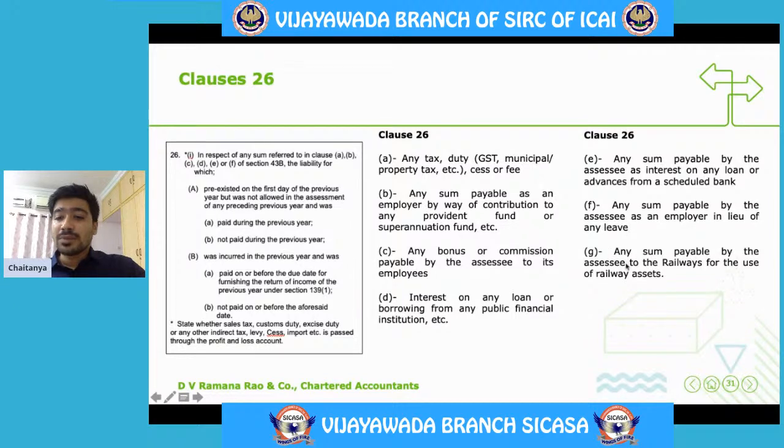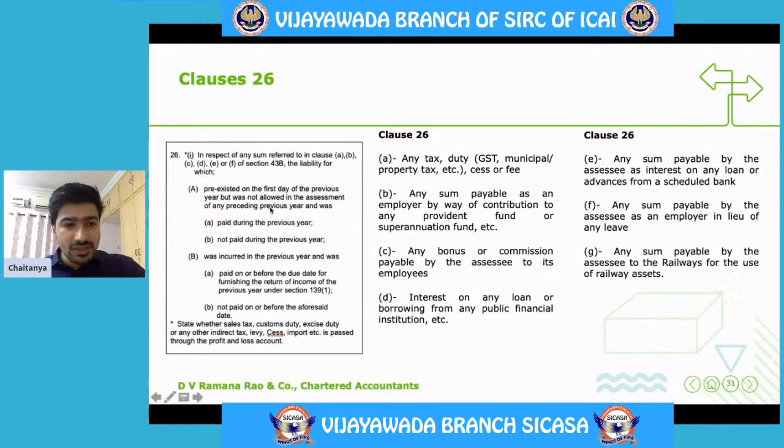Any sum payable by the SSC to railways for use of railway assets. If there are any sums which are payable in any of these subclasses, then these expenditures will be allowed only when it is paid.